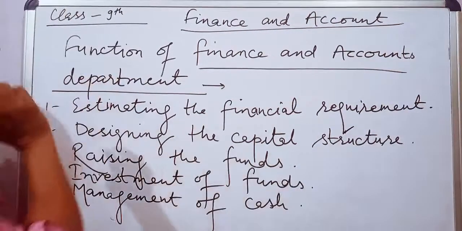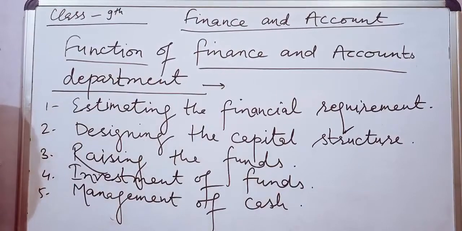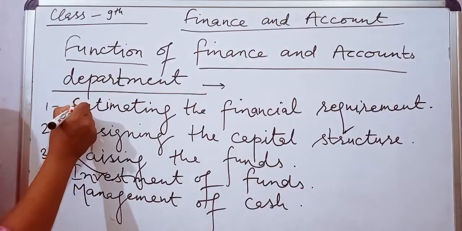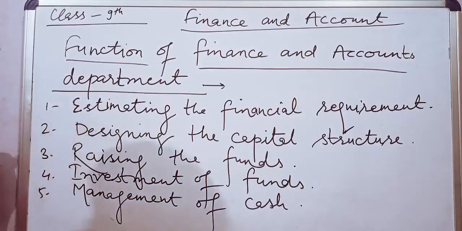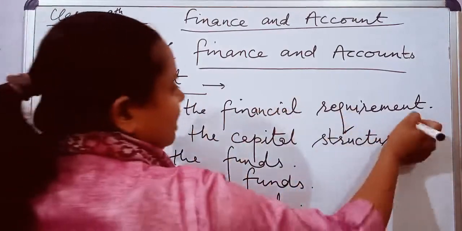Moving on to the functions. We are going to see the main functions performed by the finance and accounts department. The first is estimating the financial requirement.